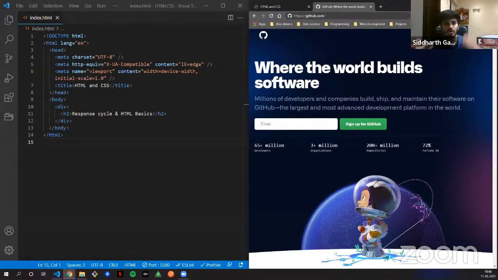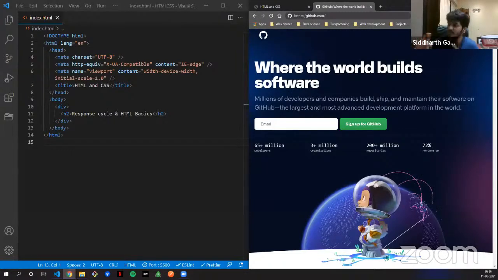Now, if you are logged in, you might know how GitHub works. You have your repositories, you have your own account, and so on. That is the resource part of the URL. But again, in this URL, HTTPS is the protocol, github.com is the domain name, and anything after the slash is the resource.